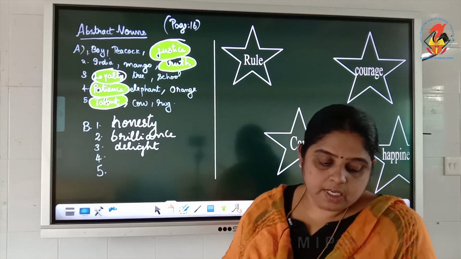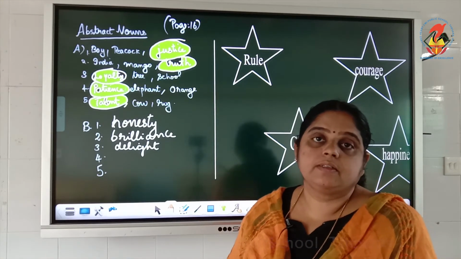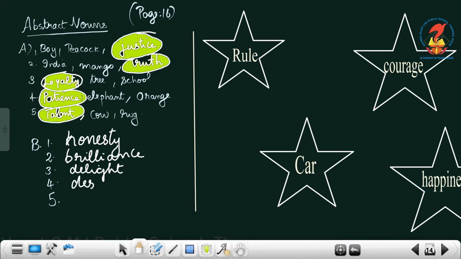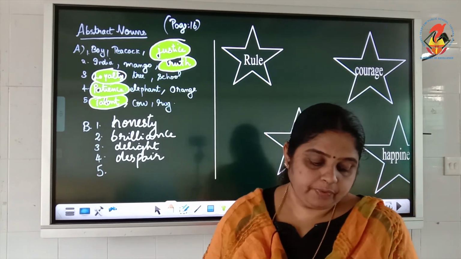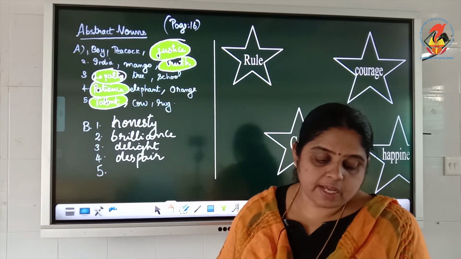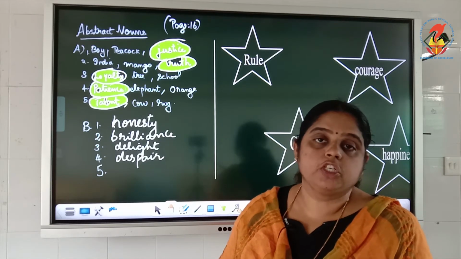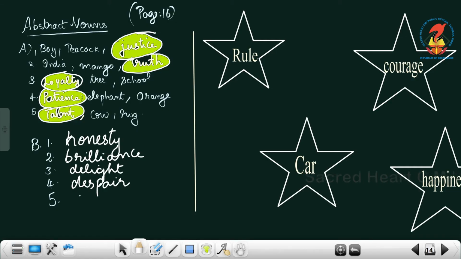Then fourth one, she was in despair when she lost her purse. What is it? Despair. D-E-S-P-A-I-R. Despair when she lost her purse. We have a lot of hope for the future. Yes, hope. Hope, that's the fifth one. Okay.